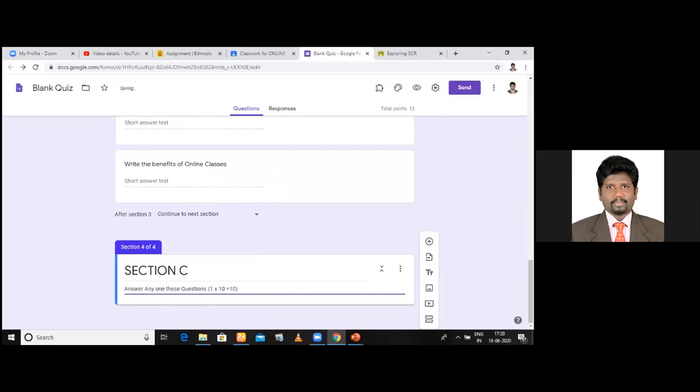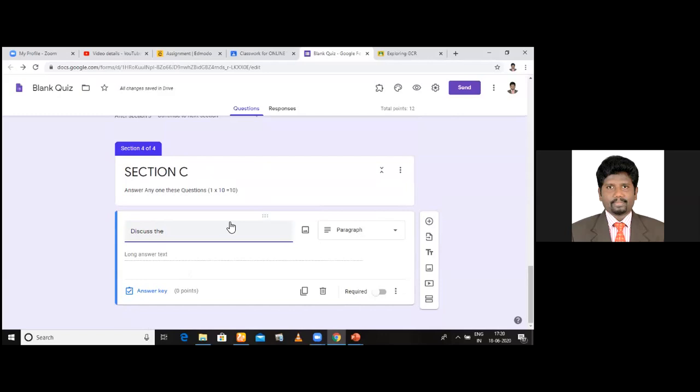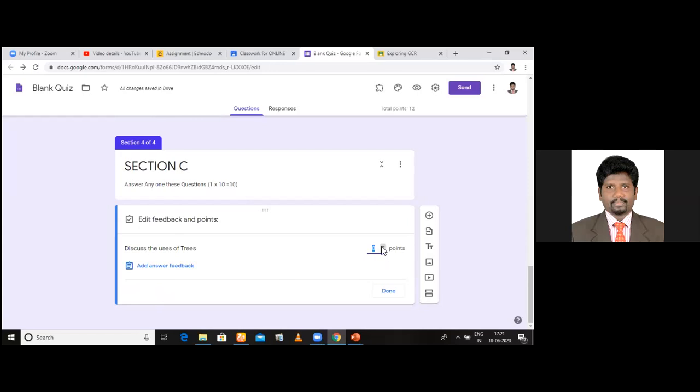Now, how do you give the question? Plus symbol. The question is here. And here, I'm just giving a question. Discuss the uses of trees. Okay. It's a big question for the students. They will write essays. So I just click here, go down and pick up the answer. Click answer key and give 10 marks here. That's all. Your question is ready now.